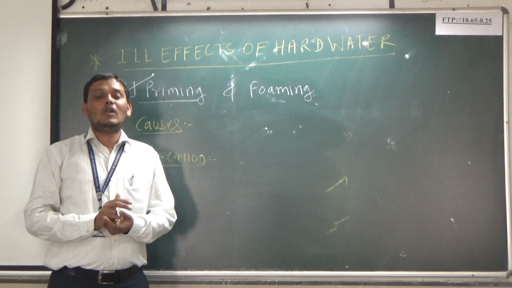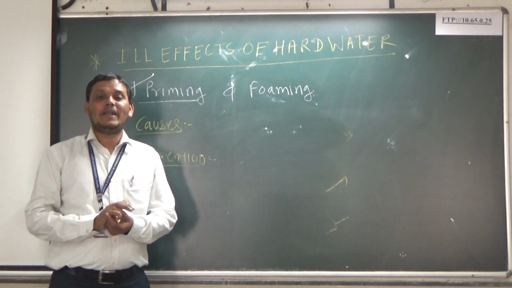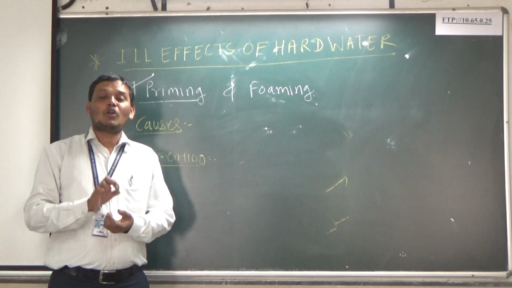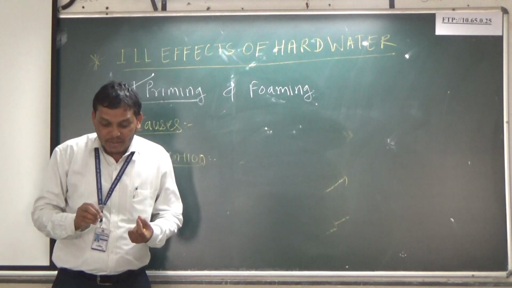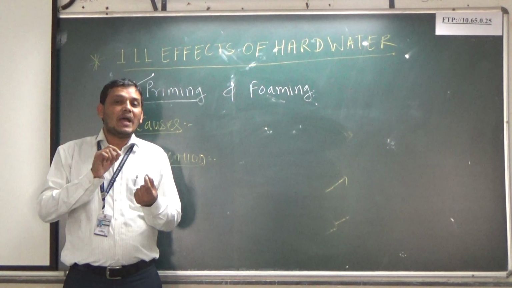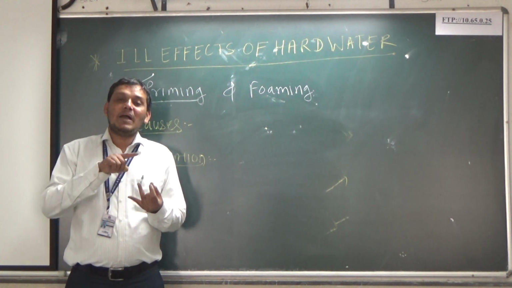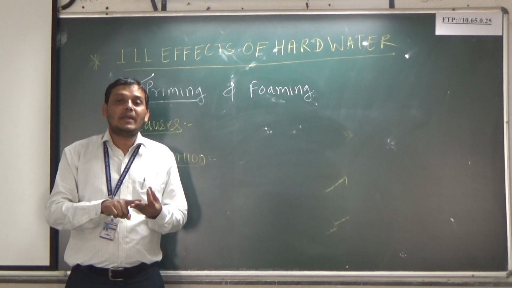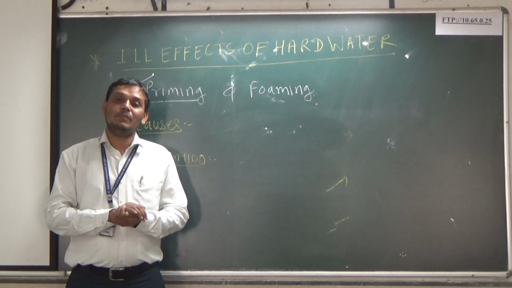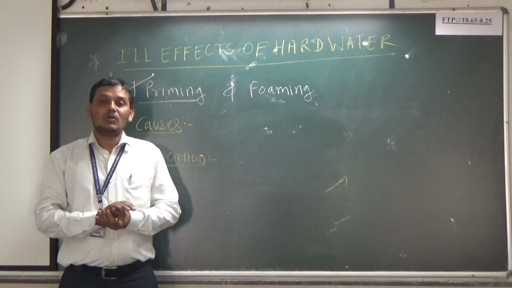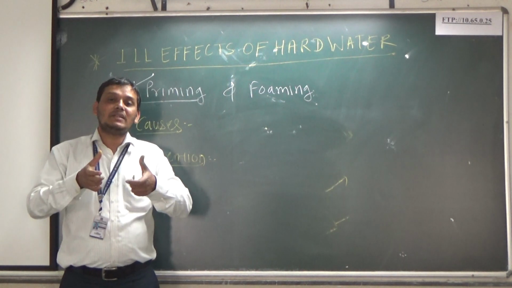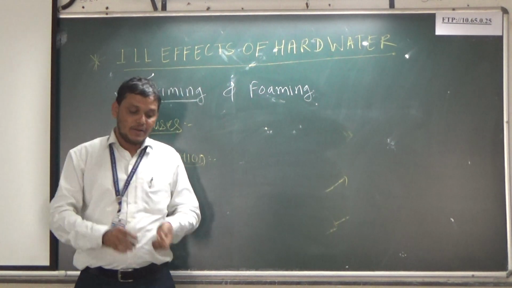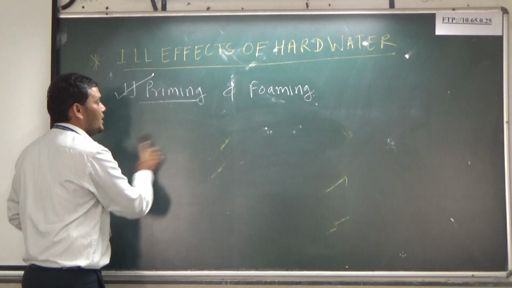By maintaining a low level of boiler feed water, we can also prevent priming. So these are the preventive measures for priming: use of soft and filtered water, maintaining a low level of boiler feed water, and use of a mechanical steam purifier in the boiler water. I hope that you understood what is meant by priming, what the causes are, and how to prevent priming. Now, the next part of this video session is foaming.